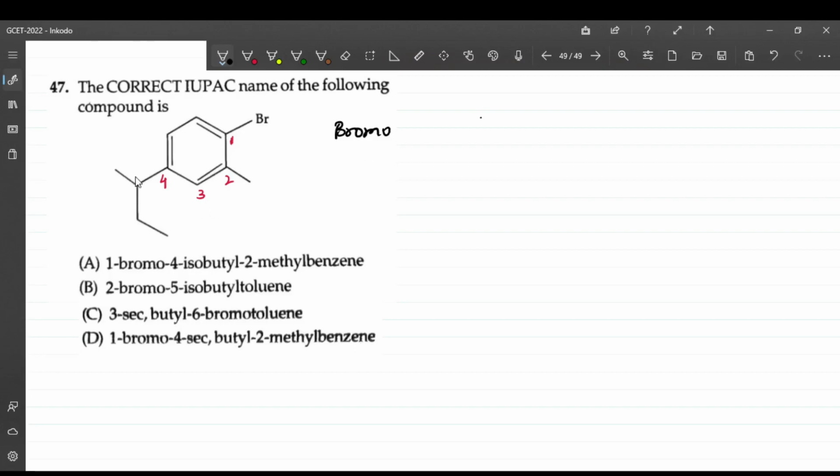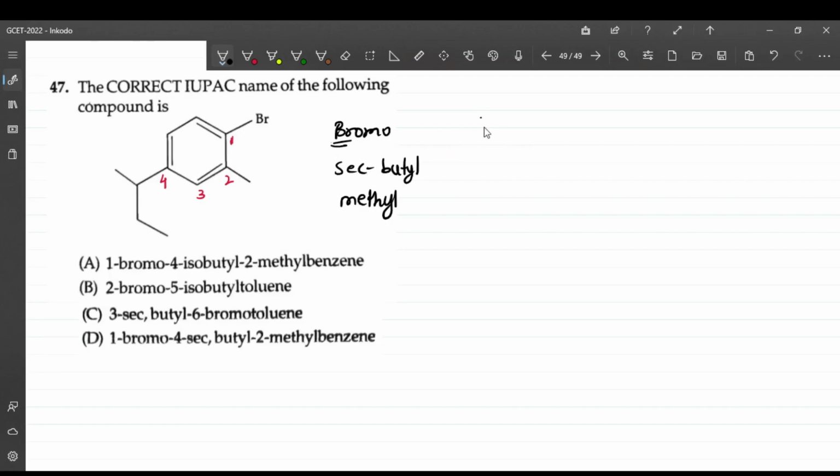Then if you see, this is 1 2 3 4. This is secondary butyl. This is the secondary butyl group which is connected over here, and this is a methyl group, right? So in alphabetical order, B comes first. So Br I'll consider, here it is Bu, meaning I'll not consider the secondary. So we'll write the positions.